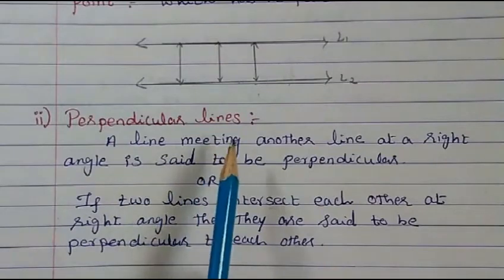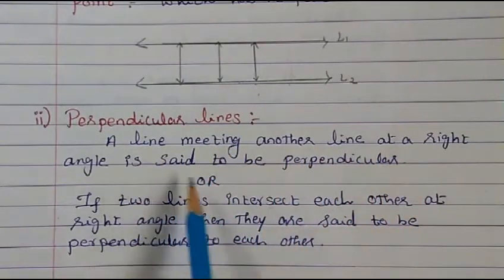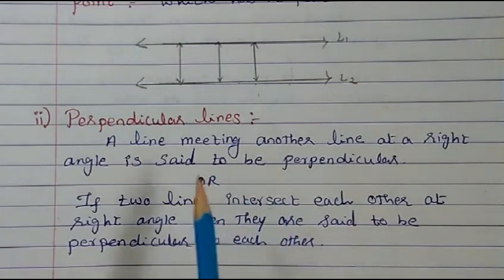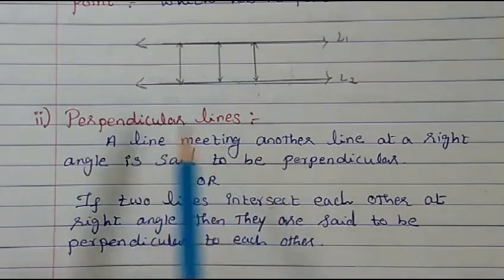Now perpendicular lines. When we define perpendicular lines, a line meeting another line at a right angle is said to be perpendicular. Or you can say if two lines intersect each other at a right angle, then they are said to be perpendicular to each other. So to understand this, what are the points we should know here?